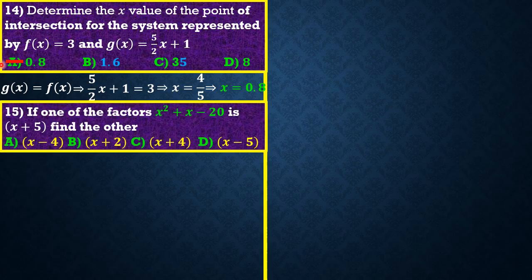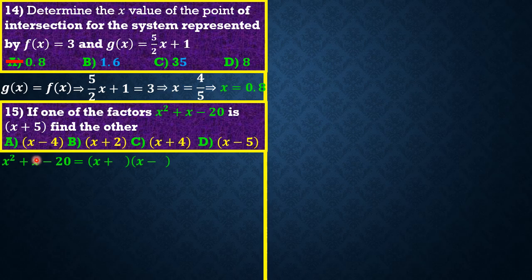Question 15 reads that if one of the factors of x squared plus x minus 20 is x plus 5, we should find the other. So this is our equation, x squared plus x minus 20. We need to get the other factor. The coefficient of x squared in this case is 1, so the factors must be of the form x plus something times x minus something. Why minus? Because we need to look for numbers that if we multiply, we have negative 20, and if we add, we have positive 1.